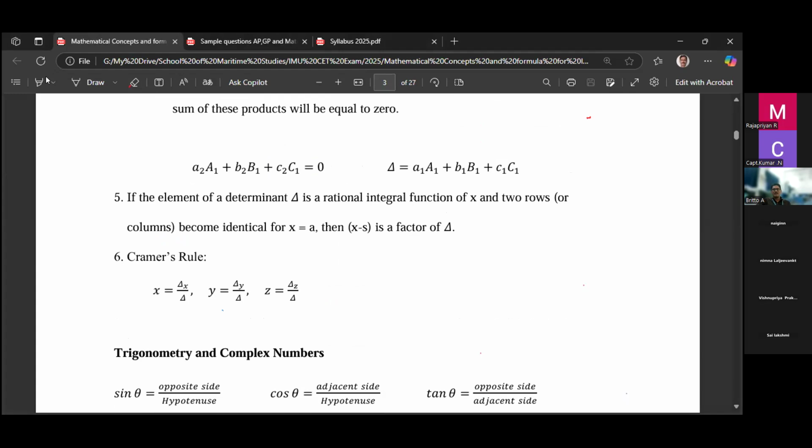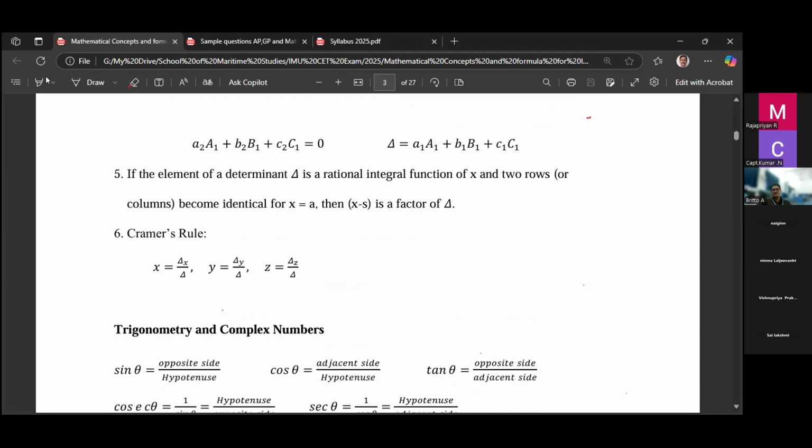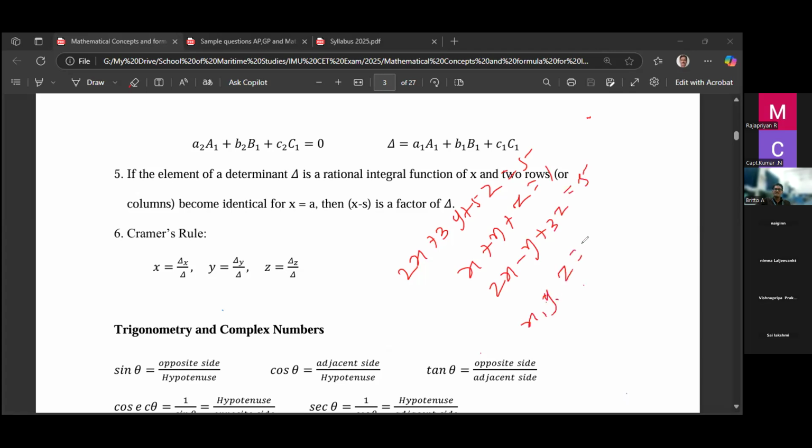Then some more concepts of determinant. Cramer's rule you should remember. The adjoint factor we rarely use, but Cramer's rule you should remember. When you solve a system of linear equations, we may use Cramer's rule. You may be asked to solve the equations. For example, you have 2x plus 3y plus 5z equals 5, x plus y plus z equals 1, then x minus y plus 3z equals 5. What is the value of x, y and z? If they ask, you can use Cramer's rule. By using Cramer's rule, you can find the values of x, y, z.